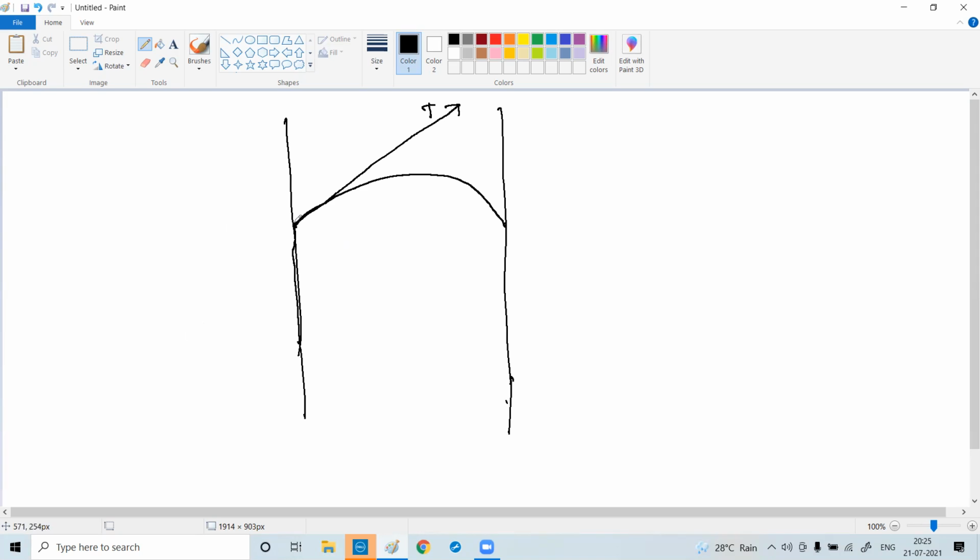And again the net adhesive force AP acting on the molecule A is horizontal. But the magnitude of cohesive forces is so large that your AR is like this. Understood?